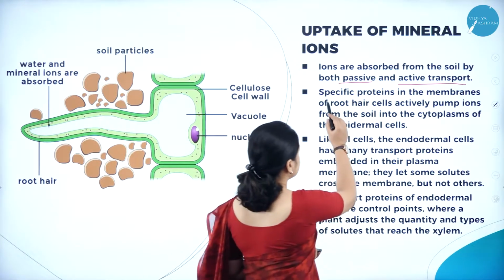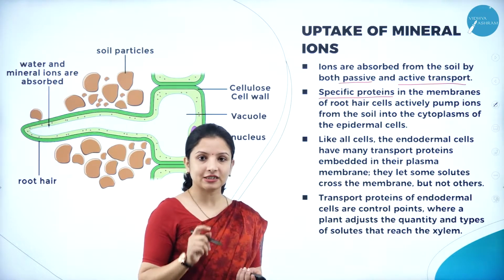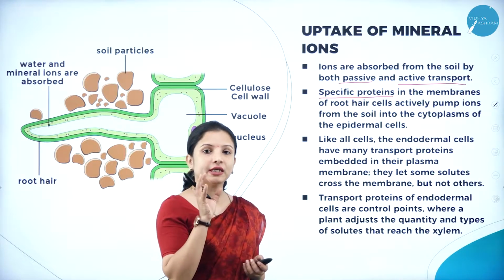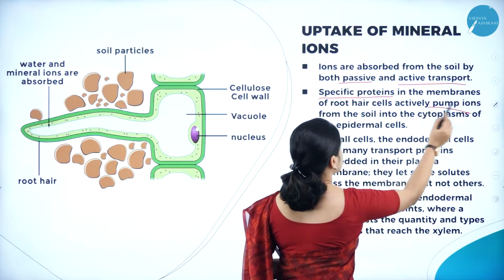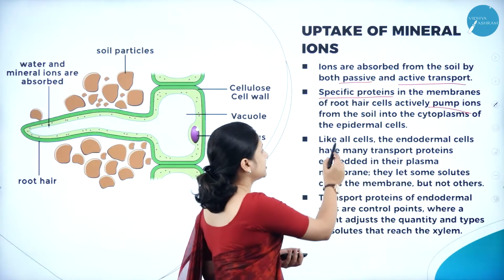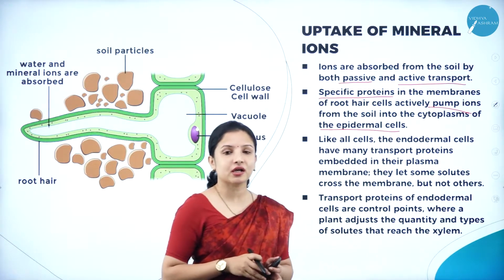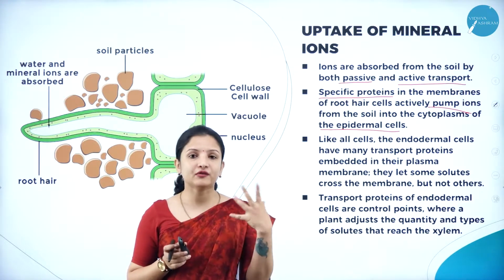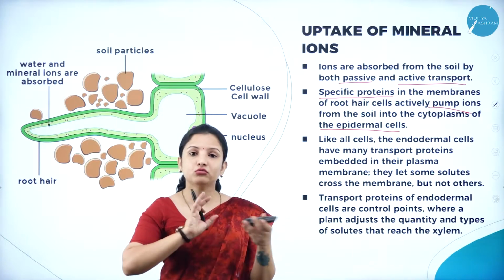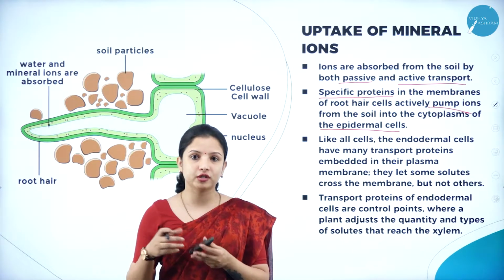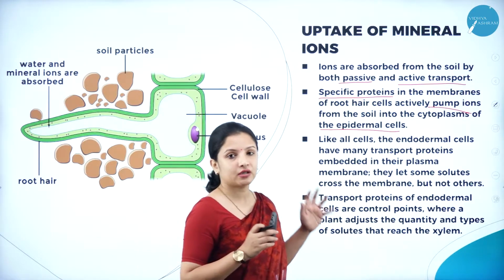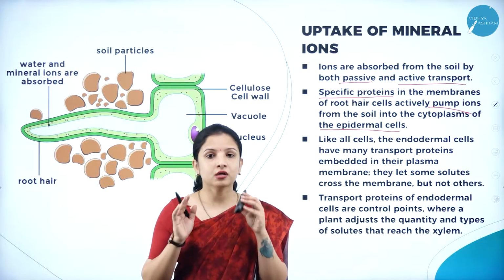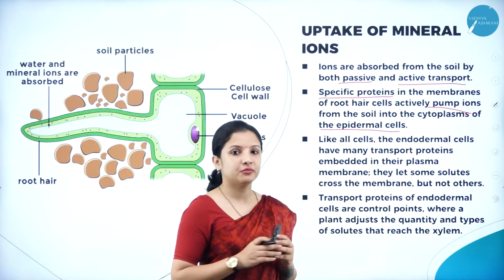So there are some specific proteins present in the plasma membrane or the cell membrane of the root cells, which continuously keep actively pumping ions from the soil into the cytoplasm of the epidermal cells. It has to be a continuous process, because if you remember, I told you water molecules have to be cohesive in nature, right? They have to move continuously, forming chains of molecules. Just like that, here also mineral ions have to keep actively moving from the soil into the cytoplasm of the root epidermal cells, right?